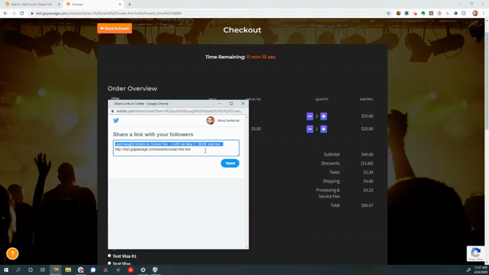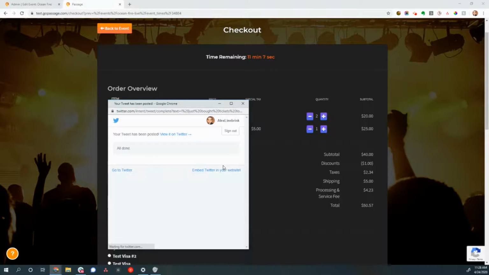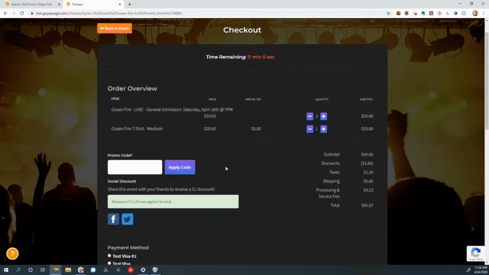So for instance, we've got our date and time here. It pre-populates the tweet. Says, I just bought tickets to Ocean Fire Live. I'll go ahead and click tweet. That's going to be combined there. It'll be easy. That tweet just went out to my 4,000 Twitter followers, and the event paid $1 to get out to those 4,000 followers who are probably in the same area, maybe want to come to an event with me, maybe interested in the same things.